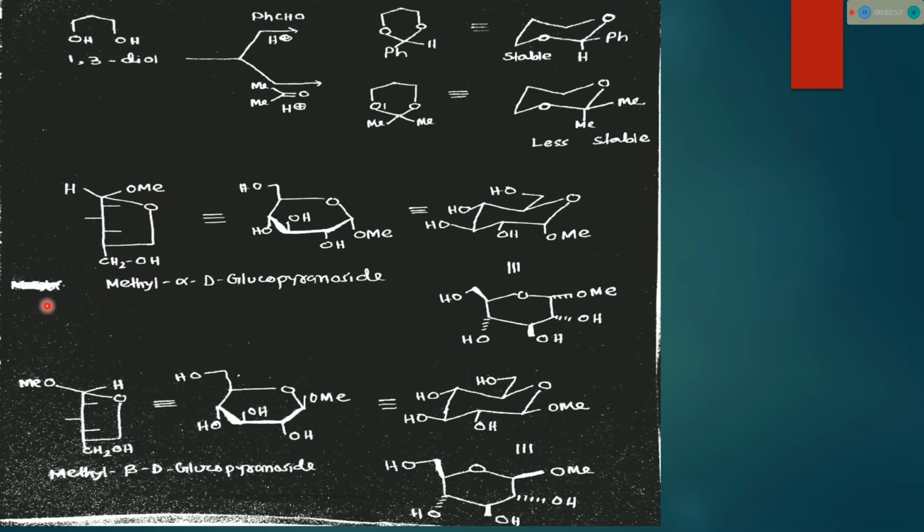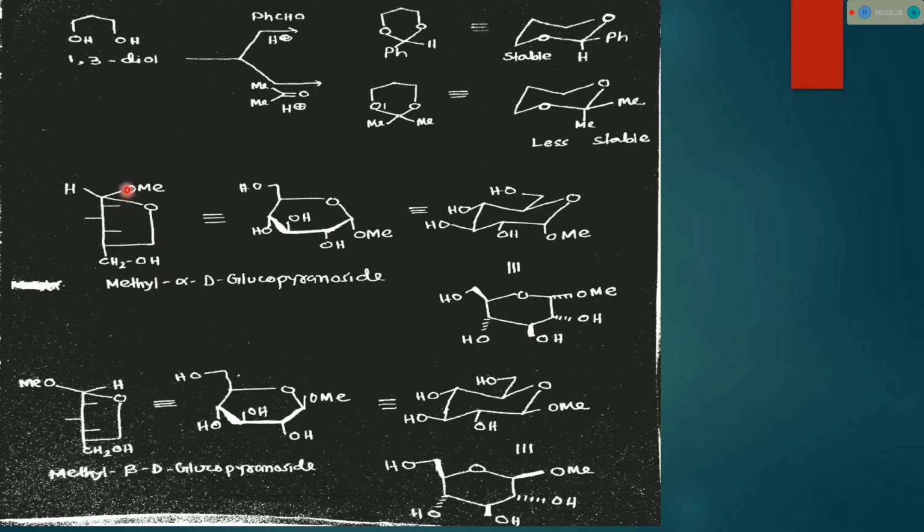Now this is the structure of glucopyranoside. We all know, as I mentioned in my previous video, that glucose, any aldohexose, exists almost 99% in cyclic form. So this is the cyclic structure of glucopyranoside.